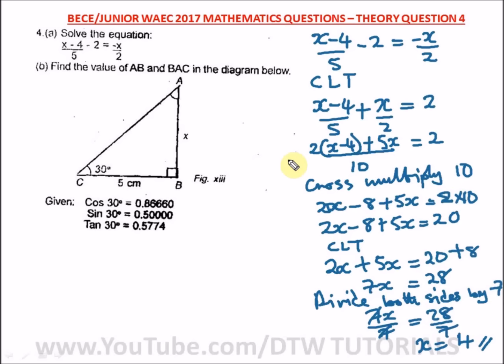Alright, so our next question, question 4B, says find the value of AB, which is x, and BAC. BAC means this angle. Let's say this angle is y degrees. We're told to find BAC, this angle in the diagram below, and we're given that cos 30 is this, sin 30 is this, and tan 30 is this.